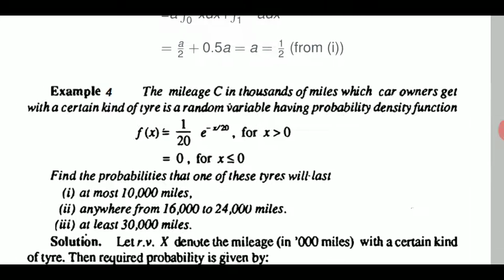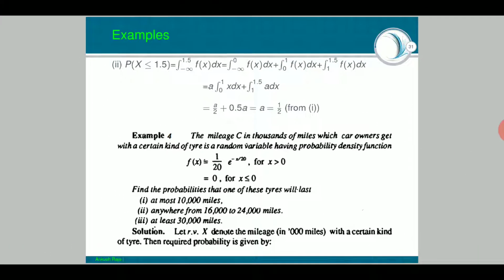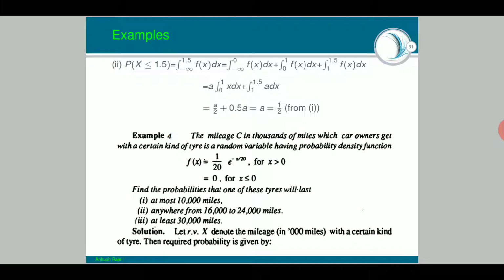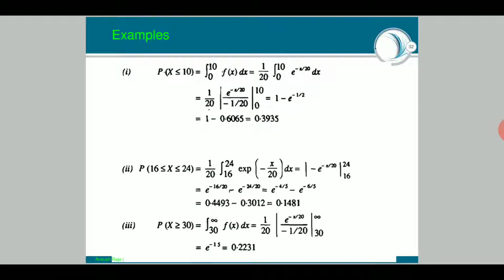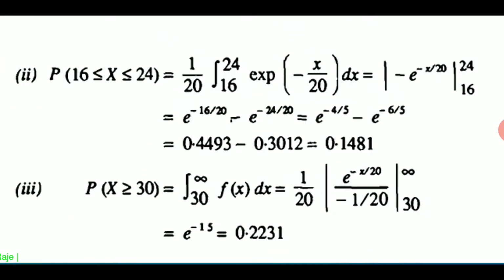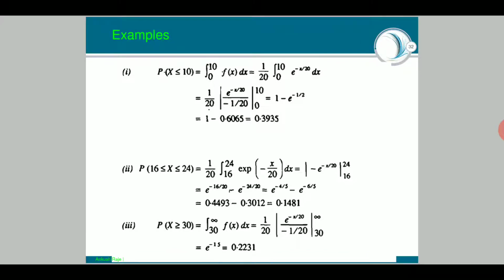For less than or equal to 0 the function is 0, and for positive values, whenever you write X greater than 0, the interval of integration will be 0 to infinity. So in the first one, because the less than or equal to sign is there, we have 0 to 10, and in the last one we have 30 to infinity, because X is greater than 0, so there is no bound, and the upper limit is infinity. The second one is very clear, because it is a bounded interval, 16 to 24. This is how we solve examples of continuous random variables.